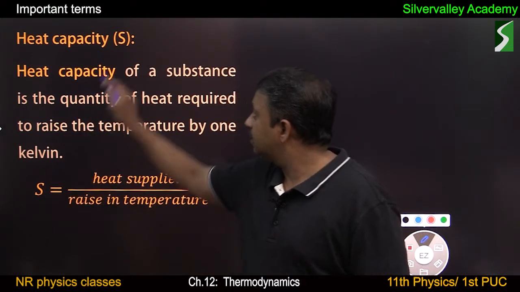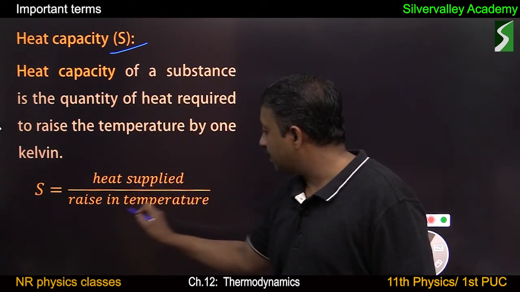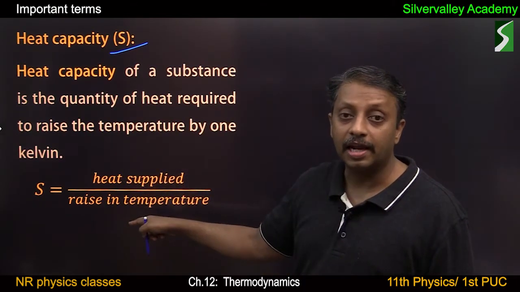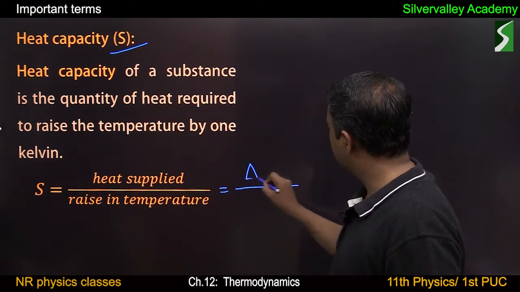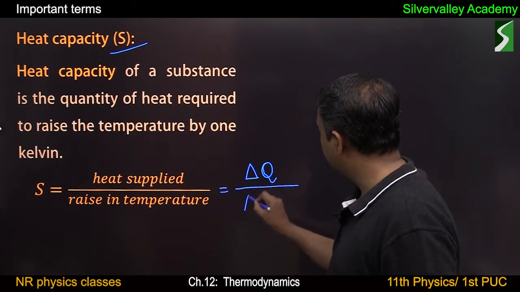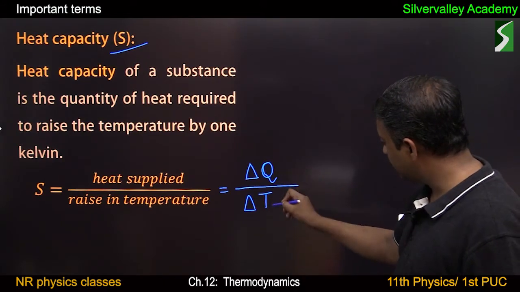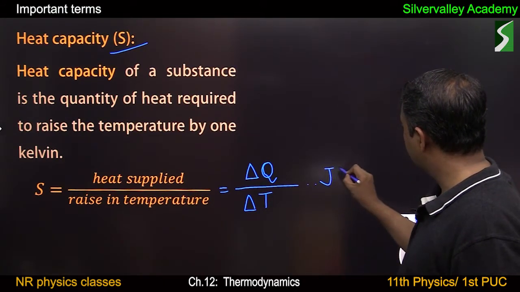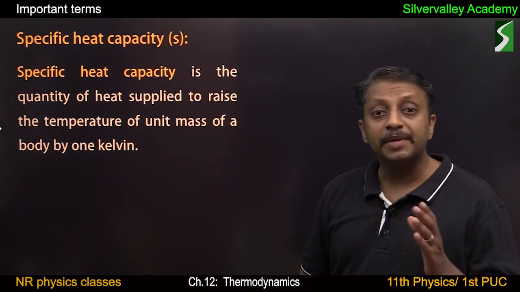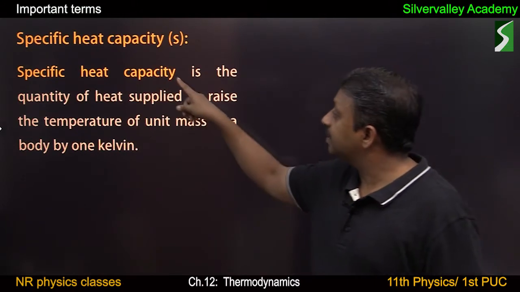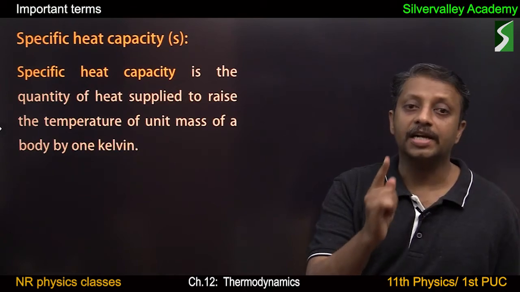Heat capacity, denoted by capital S, is the heat supplied per rise in temperature, heat per Kelvin, and the equation is delta Q by delta T, and SI unit is joule per Kelvin. Specific heat capacity. Specific heat capacity means with respect to specific mass. Standard is 1 kg mass.